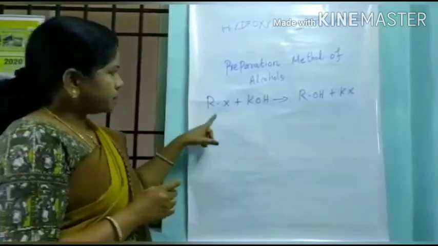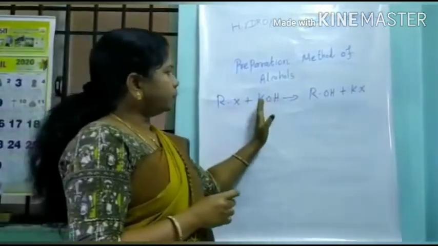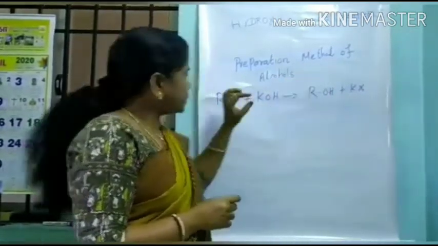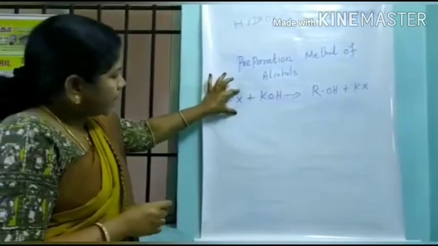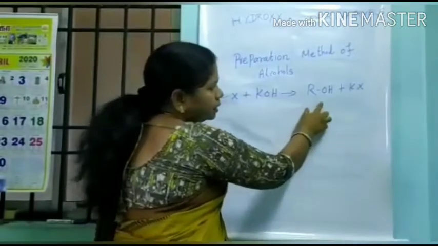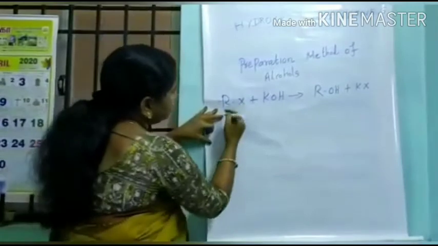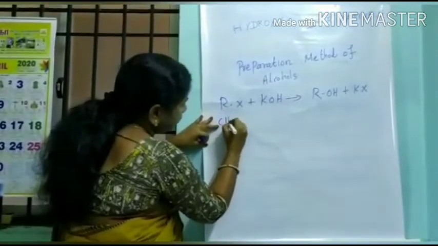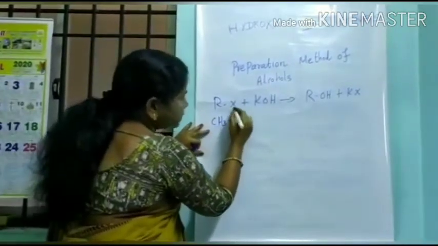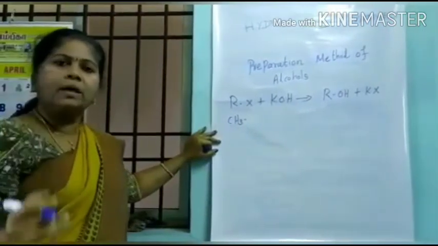This is the common method. RX combined with potassium hydroxide gives alcohol and potassium halide. Here X is a halogen and R is an alkyl group. This is potassium hydroxide, and this is the alcohol. Instead of R, you can add the alkyl group CH3. Do you know what a halogen is? Chlorine, bromine, iodine, all these are halogens.